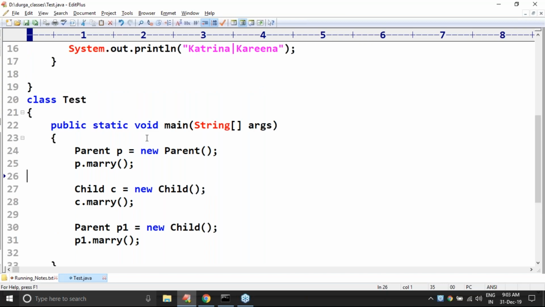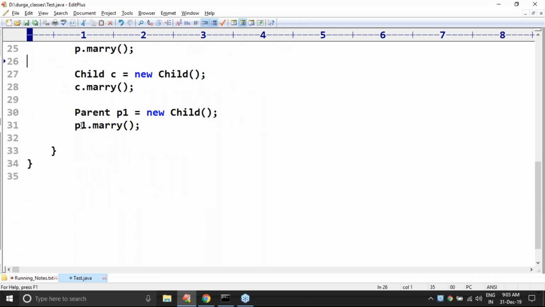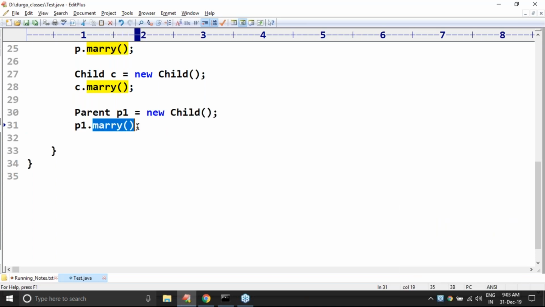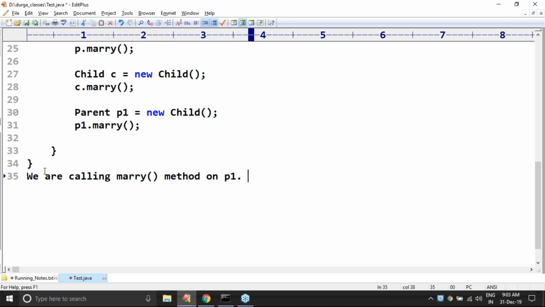Here just observe a bit very carefully, sir. My requirement is, sir, this point is the most dangerous point. Take very special care. You are calling marry on which reference? This discussion is very important. We are calling the marry method on which reference? On p1, correct? We are calling marry on p1. Very important, sir. p1 is what type? p1 is which type?